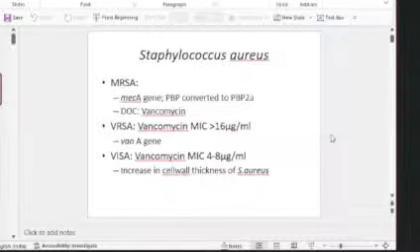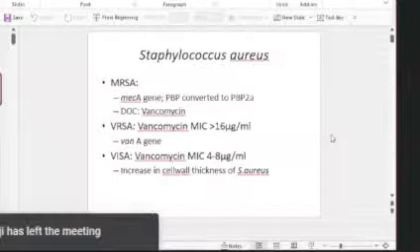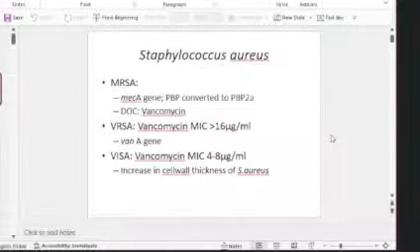So these are some of the points that you have to remember. MRSA: you should know that the mecA gene codes for that, because these are all MCQ questions. The mecA gene codes for MRSA. And what happens when there is a mecA gene? The penicillin binding protein will be converted to PBP2A. So penicillin binding will not be possible here. All the beta-lactam antibiotics can't bind onto the cell of your Staphylococcus aureus. And the drug of choice is vancomycin.